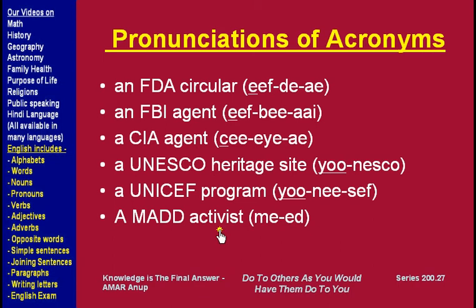If we did not know, we would say M-A-D-D, and then we would use an, but if we know the correct pronunciation, then we will be able to use the correct article before that acronym or abbreviation.